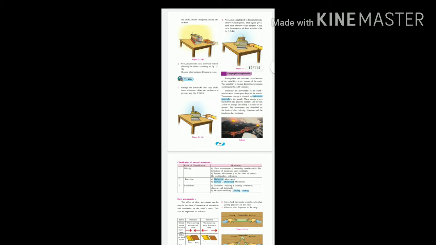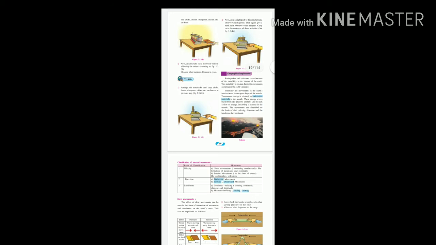Now in the next activity, if we do not remove a notebook but slightly push these notebooks, tremors also occur. It is the same when the tectonic plates rub each other: tremors happen, and these tremors are called earthquakes. Earthquakes and volcanoes occur because of instability in the earth, and this instability is created due to the movements occurring in the earth's interior.